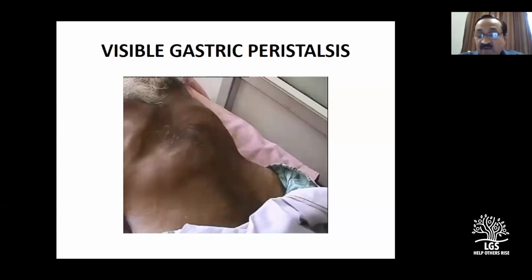See, I have already told you they have decompressed, but I told you first to demonstrate the succussion splash, and after that you can give, as I mentioned to you, as much as the patient says I am full now. It may be 1 liter or 2 liters, depending upon your case, how much the stomach is distended. Then you just give some flicking movements to the abdominal wall, stimulate the abdominal wall. You may be able to get the visible gastric peristalsis.